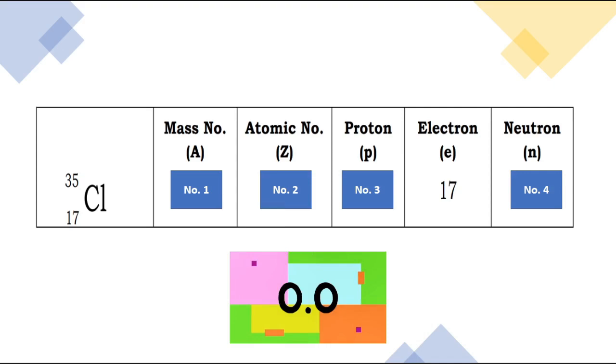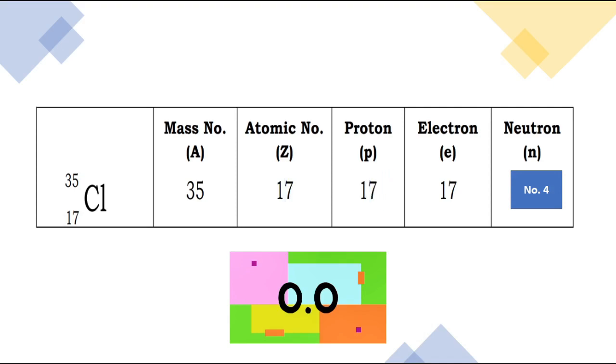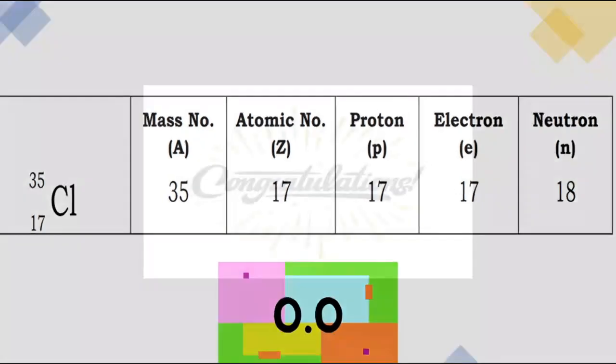Alright learners, time is up. Let us now show the correct answer. Number 1, the correct answer is 35 for the mass number. The atomic number of Cl or chlorine is 17, while the proton is 17 and the neutron is 18. Okay, did you get all the correct answer? Well, congratulations if you got all the correct answer.